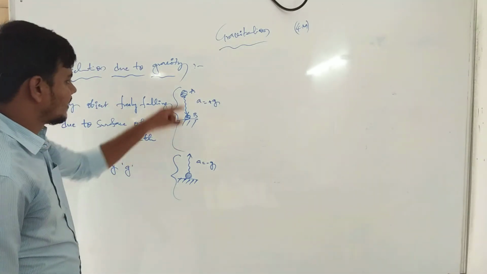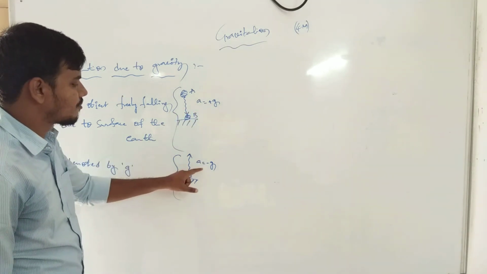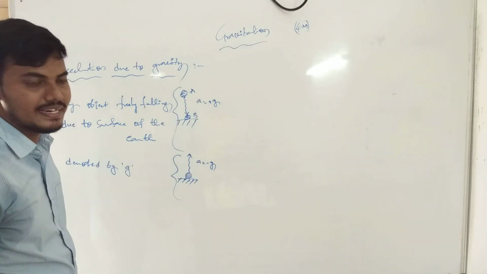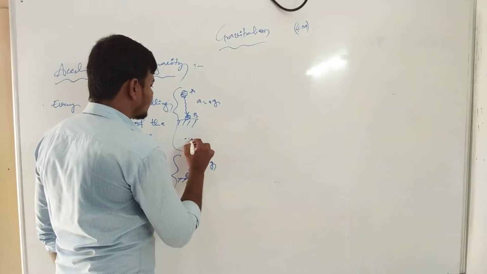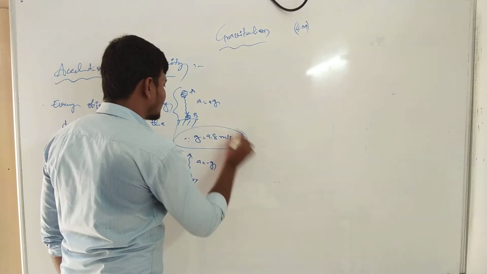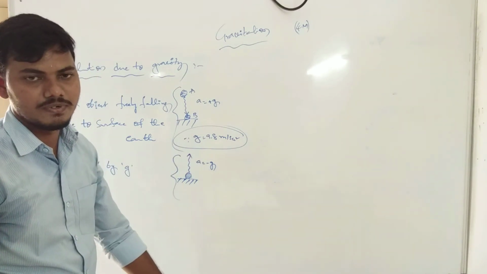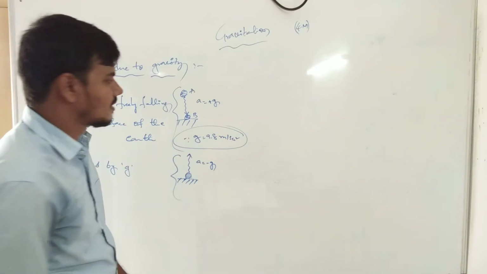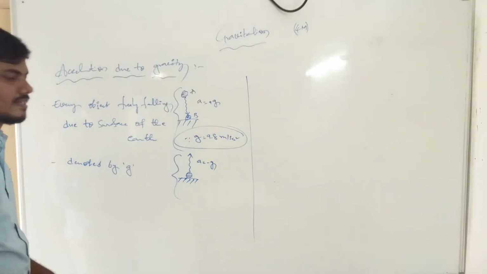Clearly, in the downward direction we can take acceleration a as positive g, and in the upward direction we can take it as negative. We take the average value of small g as 9.8 meters per second squared. The direction changes depending on whether the motion is upward or downwards. Clearly, this is the acceleration due to gravity statement.